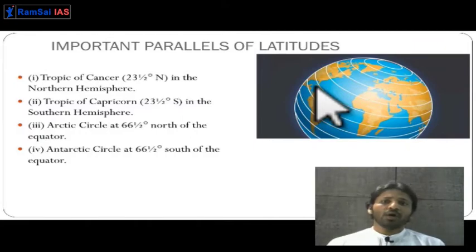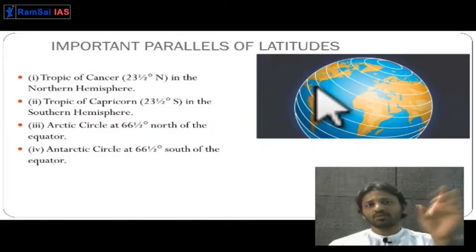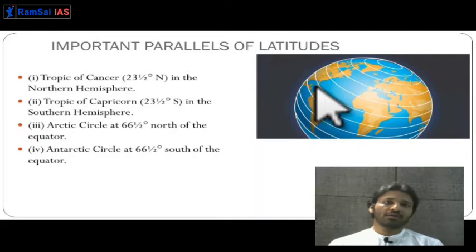There are some important parallels, or important latitudes. Some latitudes are more important than others. Why? Because they play a very important role in deciding the seasons on the earth, the heat budget of the earth, or the amount of heat falling on the earth. There are certain latitudes over which the sun will come at least once overhead, meaning in a year the sun will be overhead at least once on these latitudes.